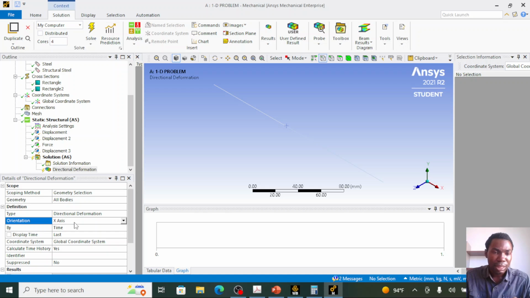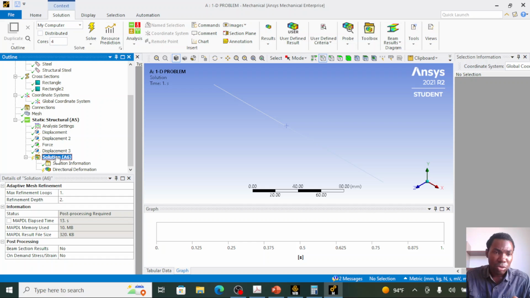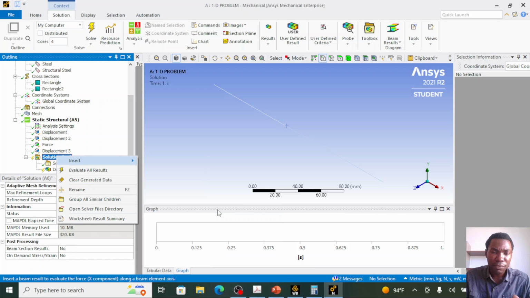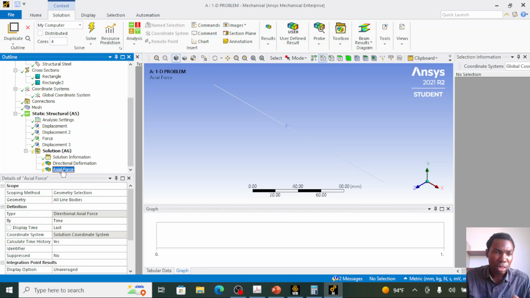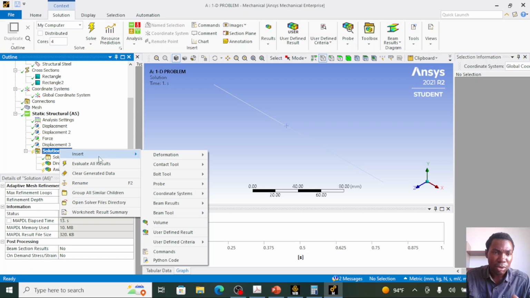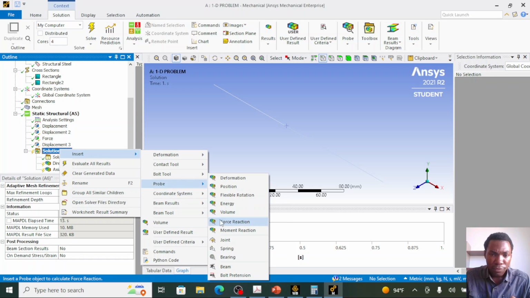On the solution, you right click, beam result, shear force. This result will show us the shear force in both finite elements. We don't need to do anything under the details of the shear force table. For our reaction, we'll go to probe, force reaction.